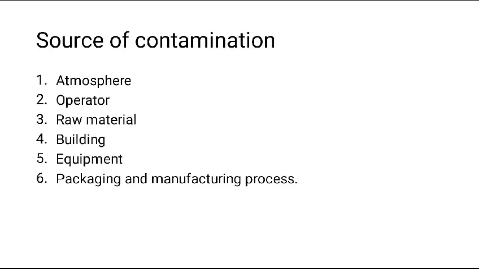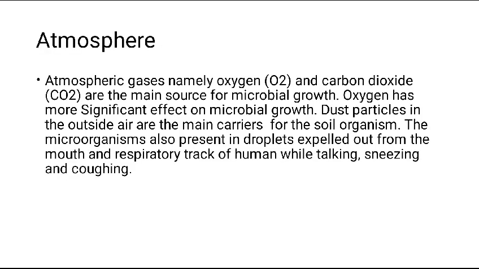Source of contamination. First atmosphere, second operator, third raw material, fourth building, fifth equipment, sixth packaging and manufacturing process. Atmosphere. Atmospheric gases, namely oxygen and carbon dioxide, are the main source of microbial growth. Oxygen has more significant effect on microbial growth. Dust particles in the outside air are the main carriers for soil organisms. The microorganisms are also present in droplets expelled from the mouth and respiratory tract of humans while talking, sneezing, and